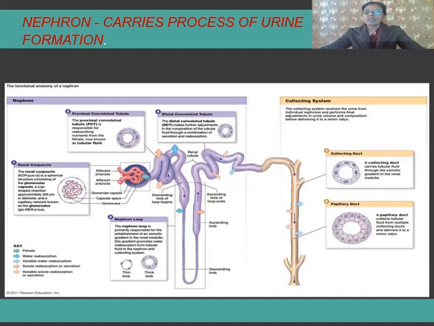Now the urine which is given out has certain properties, that is color, volume, odor and specific gravity. The constituents of urine are urea, creatinine, uric acid, and others. This is how the process of urine formation takes place in one particular nephron. The same is done in all the nephrons. That is why the nephron is called one kidney within itself. It is the structural and functional unit of the kidney.